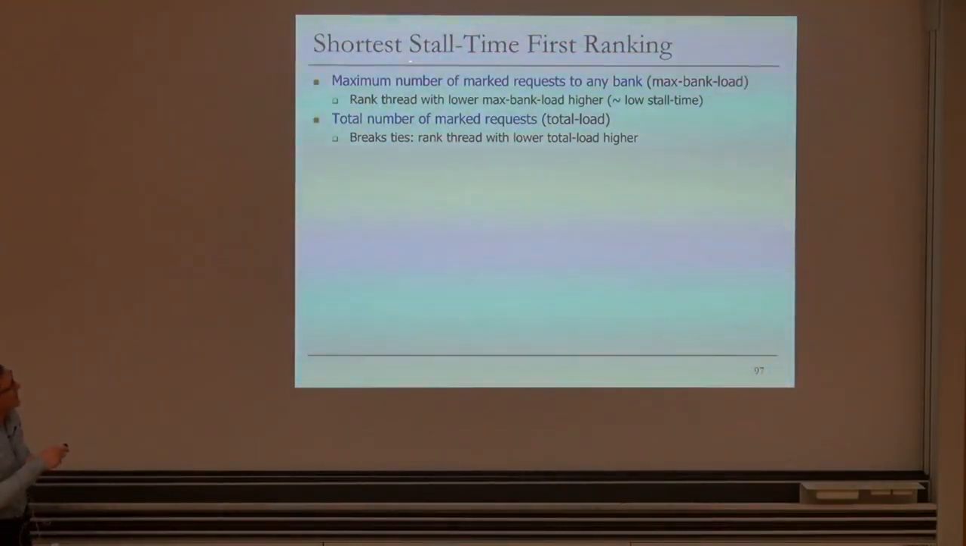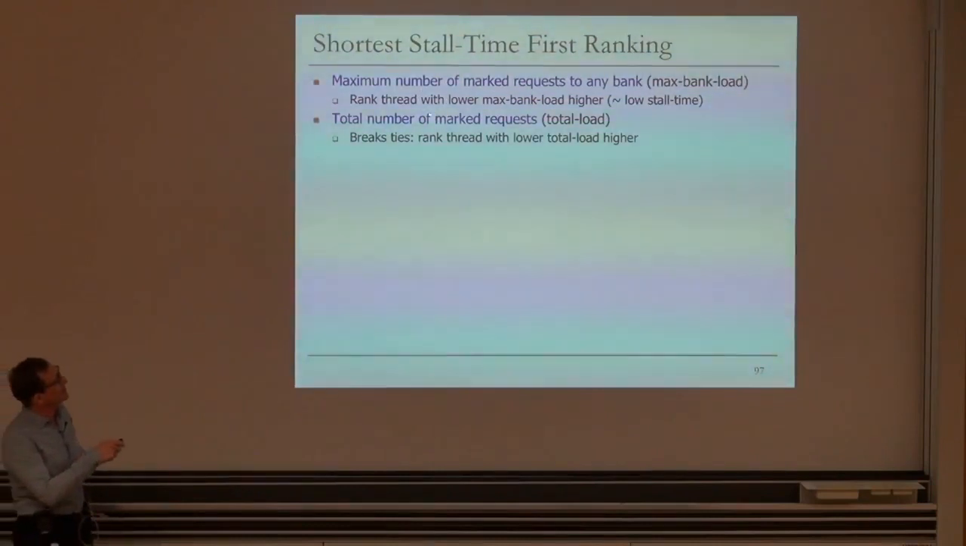Basically, we actually have two metrics: maximum number of marked requests to any bank for a given thread. This is called max bank load. And we rank the thread with lower max bank load higher because this approximates low stall time. And as a tiebreaker, we use the total number of marked requests. This is called total load. If there's a tie, we rank the thread with lower total load higher.